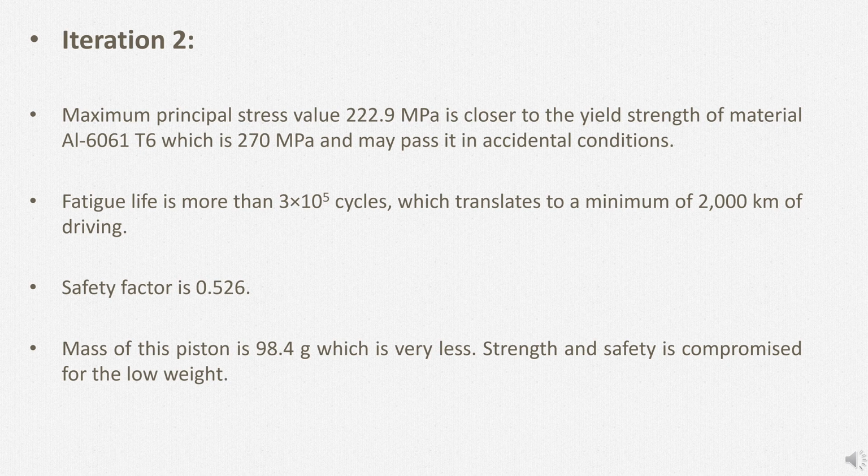Iteration 2 piston develops relatively higher value of stress and strain. Maximum principal stress is close to yield strength of material aluminium 6061T6 and may pass it in accidental conditions. Fatigue life is more than 3 into 10 to power 5 cycles, which is very low value. Safety factor is less than 1 and will surely lead to failure. Mass of piston is very less. Strength and safety is compromised for the low weight. This is too much optimization. Using this piston directly will provide good performance and efficiency for a short time period, and failures and accidents are very likely to happen later.